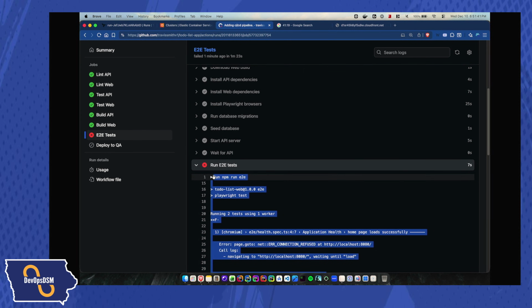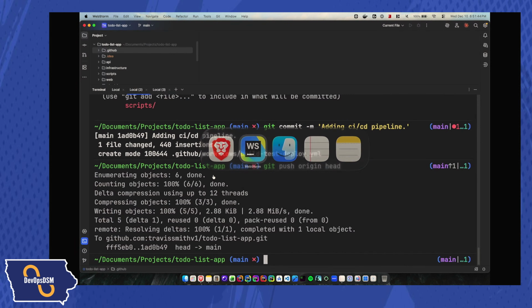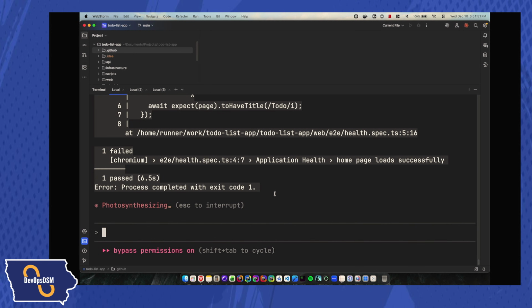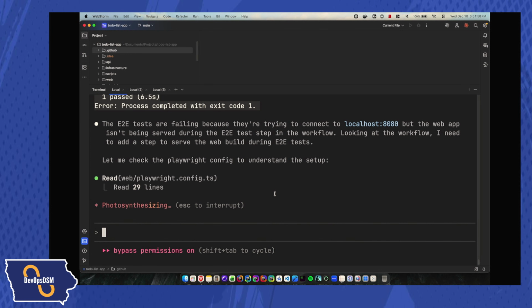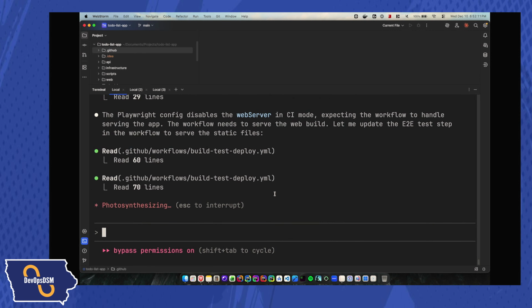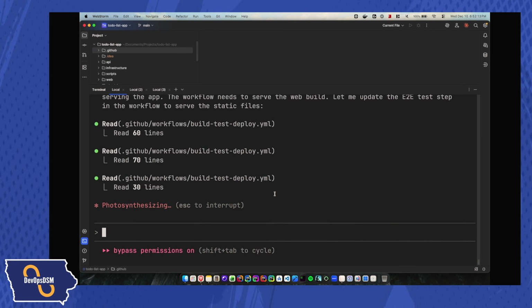I'm guessing the problem is that the API or the web server is not actually set up yet when we're trying to run the end-to-end test, but let's see what it sees in that case. It's failing because it's trying to connect to localhost, but the web app isn't being served yet. So I'm guessing that's what's happening. It's not actually ready yet. So it disables it in CI mode. I'm guessing we're going to have to change the node environment variable, but we'll see what it realizes here.